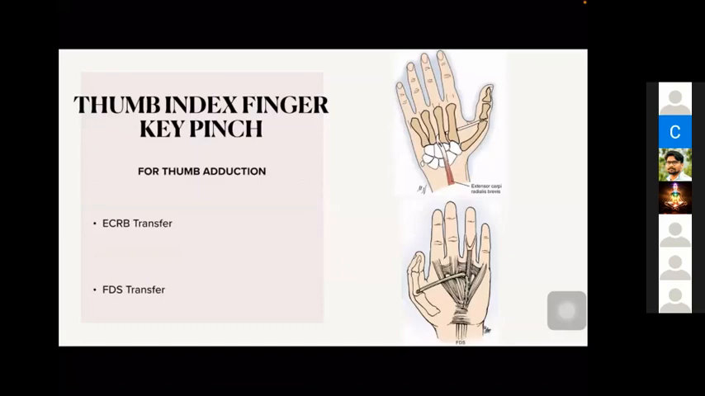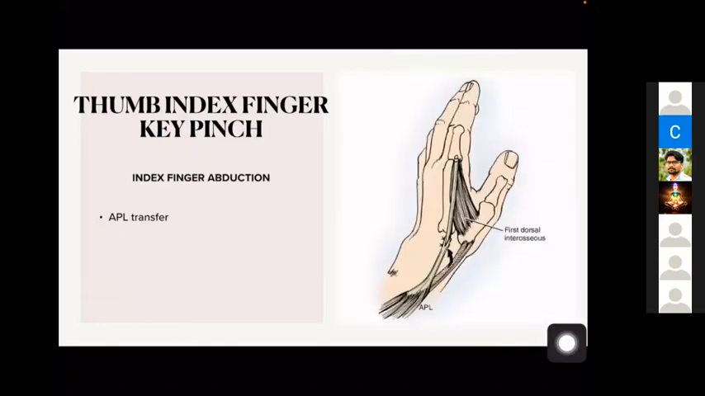Then in ulnar nerve palsy, the patient will have difficulty in key pinch. For key pinch, the thumb should be opposed to the index finger. So thumb adduction will be weak because the adductor pollicis is paralyzed. In such a case, for thumb adduction, we can do a transfer of extensor carpi radialis brevis, and FDS also can be used. For index finger abduction, which should also be there for proper key pinch along with thumb adduction, we can use the abductor pollicis longus, which is supplied by the radial nerve. This can be attached to the first dorsal interosseous.